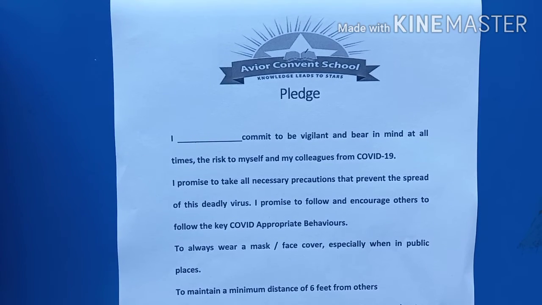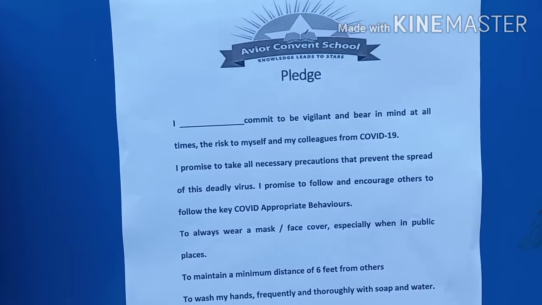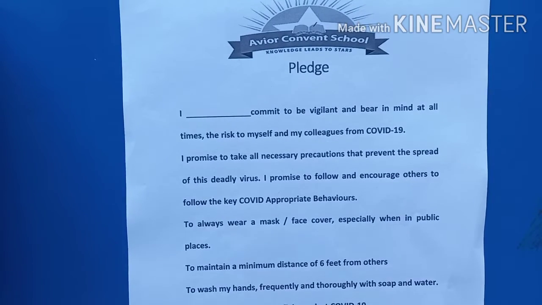So today, before we start the actual class, let us first take a pledge during this pandemic era of COVID-19. So first we take the pledge to prevent COVID-19 and to obey some preventive measures. So students, today we will take this pledge.